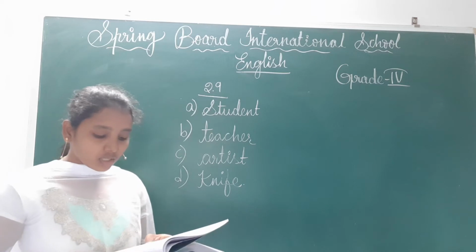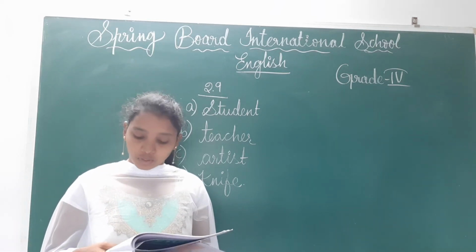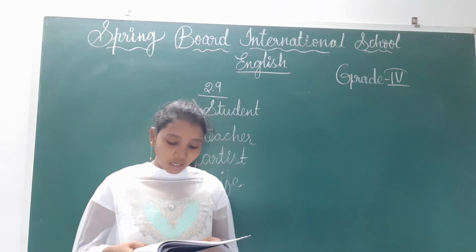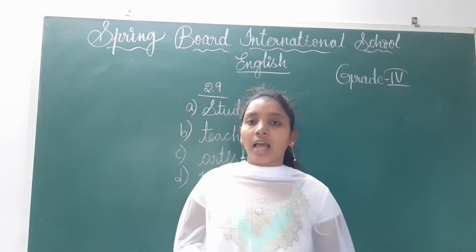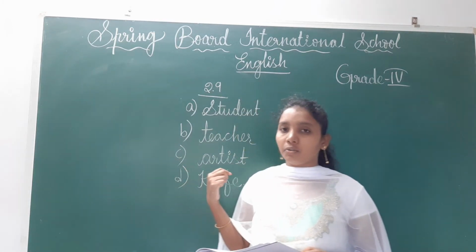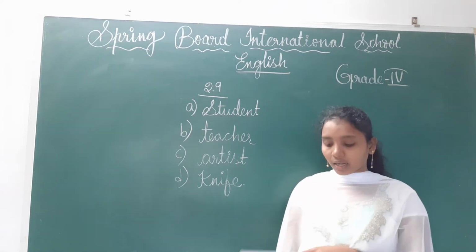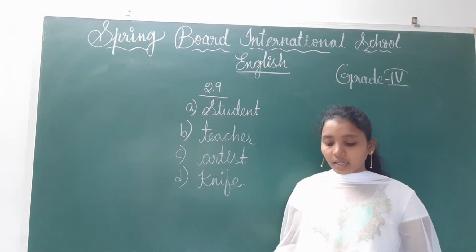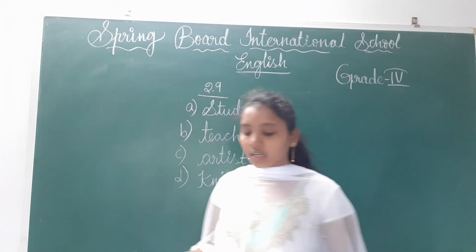Now see, use the above common and neuter gender nouns to create sentences of your own. Remember to use the correct pronouns. That means with the help of these common and neuter genders, we need to create some sentences, children. We need to write 4 sentences by using this. Okay, children.